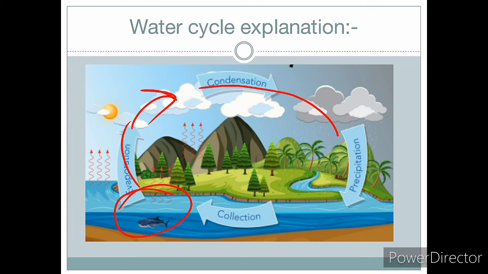Then it comes down through the process of precipitation, through hail, frost, snow, etc. And then again the water collects, then again the cycle continues: evaporation, condensation, precipitation, collection, evaporation, etc. Okay, so this process continues.